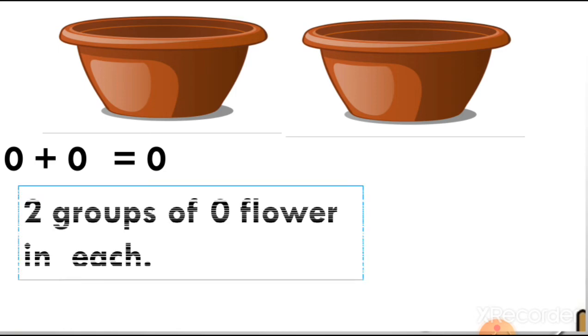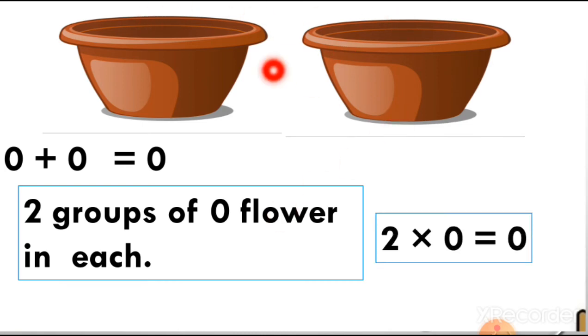So we can say 2 groups of 0 flowers in each. You can read this here, 2 groups of 0 flowers in each. It means no flowers in these pots. There are 2 pots, so I am putting 2 here, and there is nothing in them, so I put 0 here. Whenever you are multiplying any number with 0, you will get the answer 0. So here we are getting the answer 0.